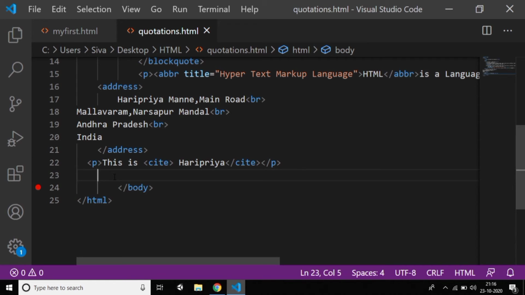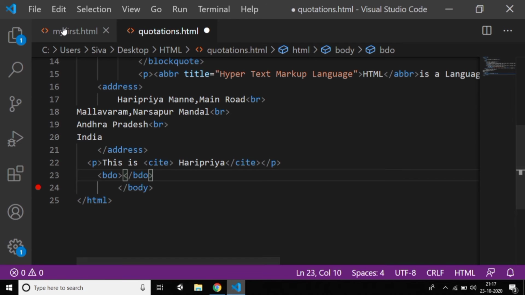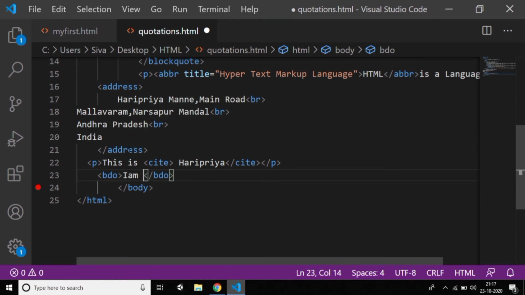BDO stands for bidirectional override. So I'll write the tag called BDO. Just observe carefully. You write some text, whatever you want. You can write I'm a girl. So I'm writing the text I'm a girl. By using BDO, the text should be in a reverse format. With the attribute dir, you specify the direction. Which direction? Right to left. RTL stands for right to left.